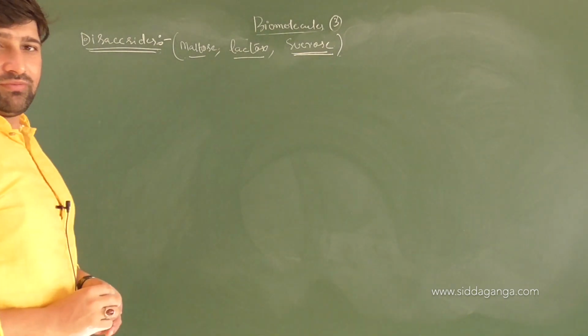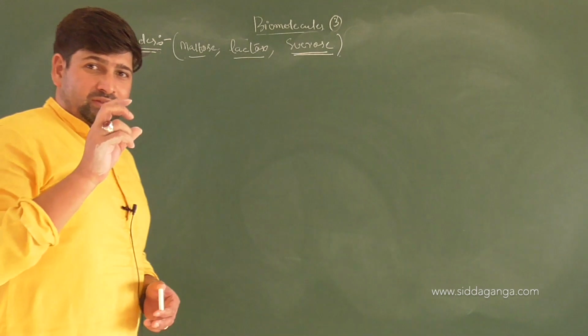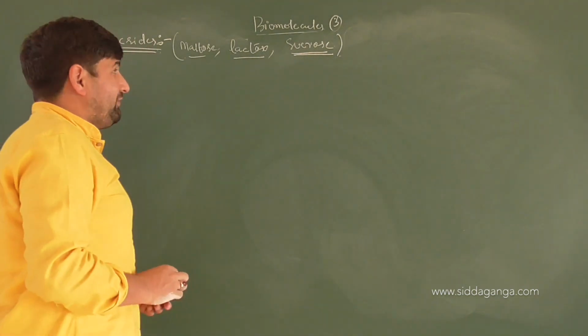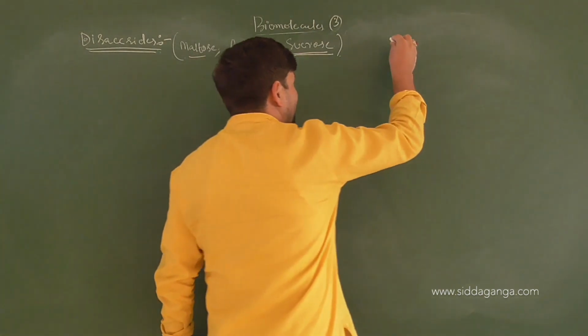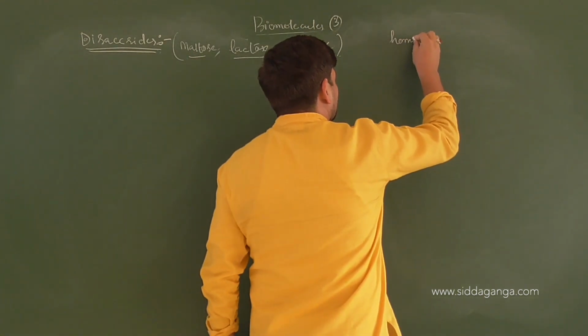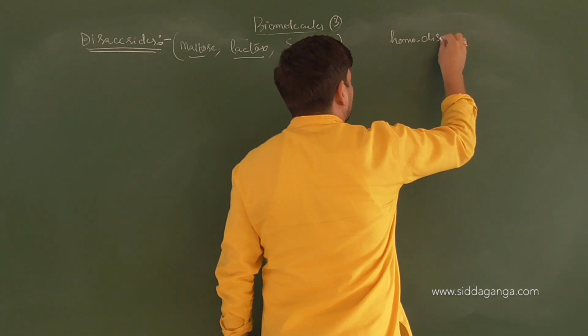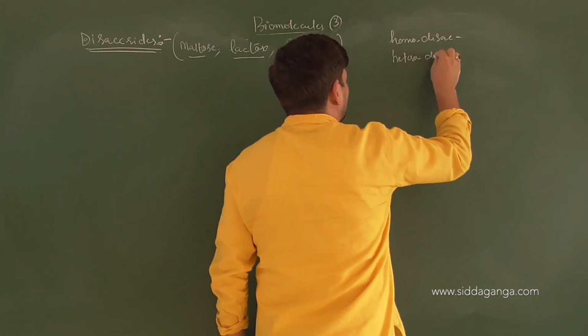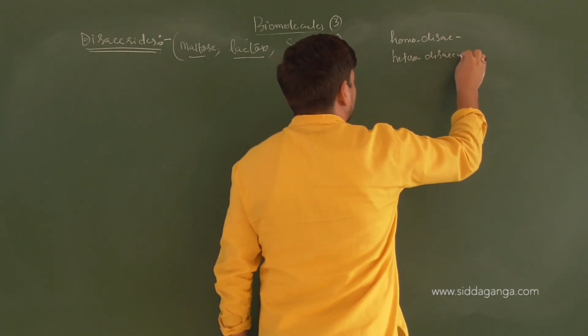These are made up of two similar or dissimilar monosaccharides. So we can have homodisaccharide or heterodisaccharide units.